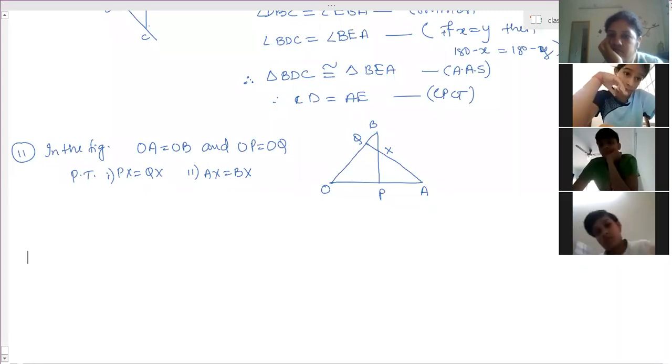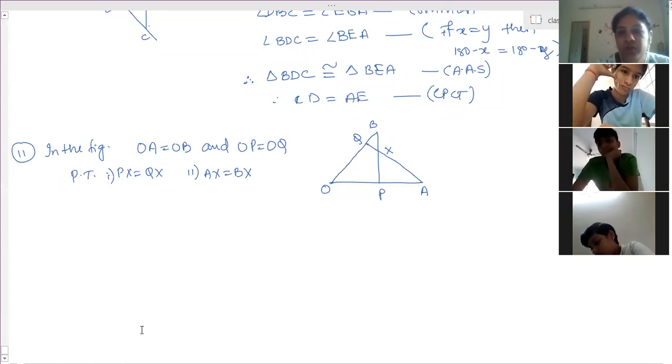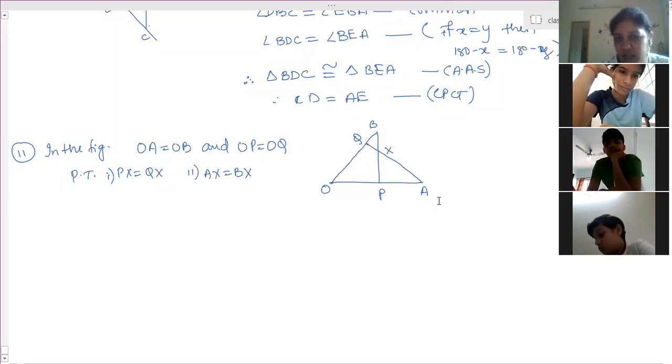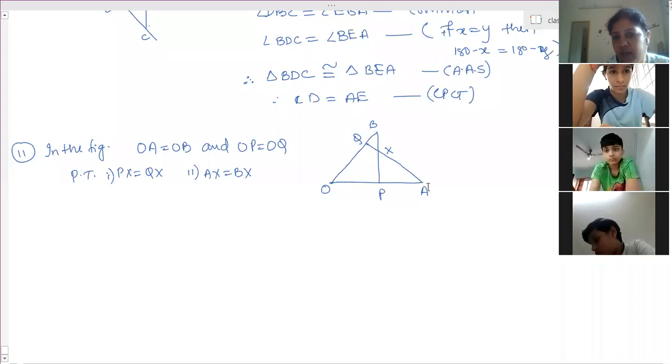Here you have to prove two triangles congruent. To prove these two triangles, QXB and PXA, we have only two things equal: BQ and AP are equal, and the vertically opposite angles. But other things are needed.